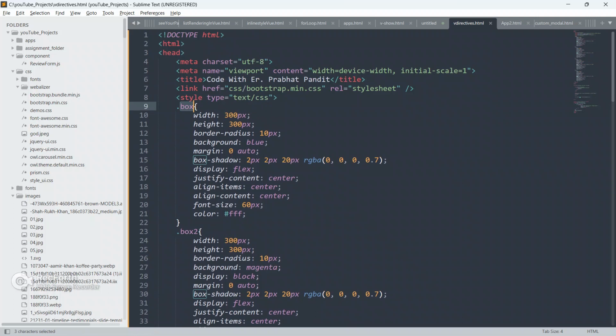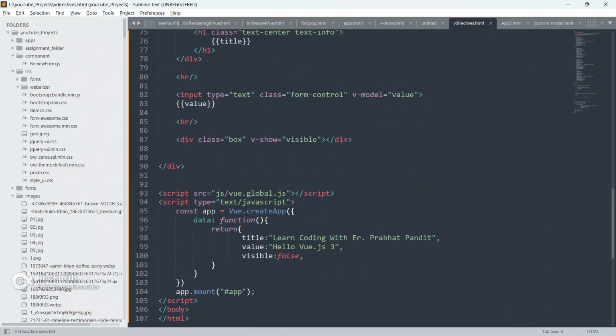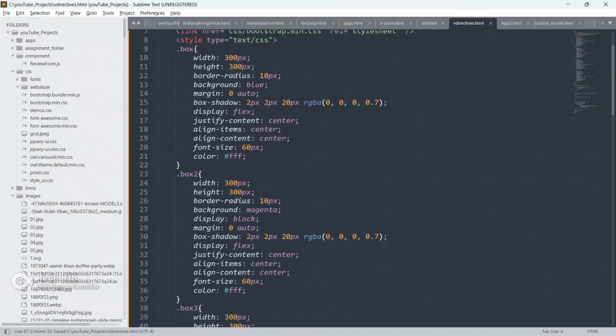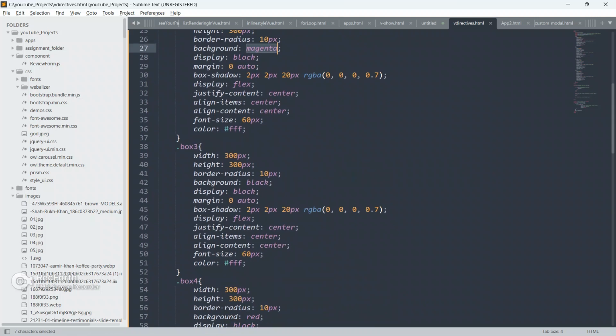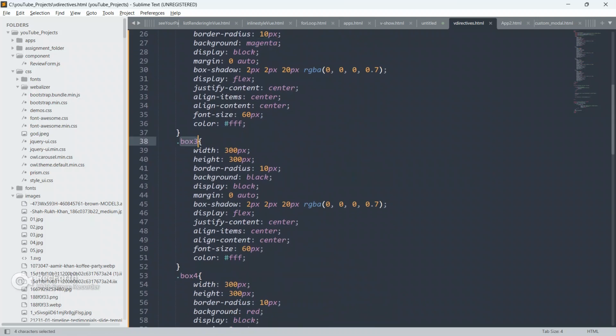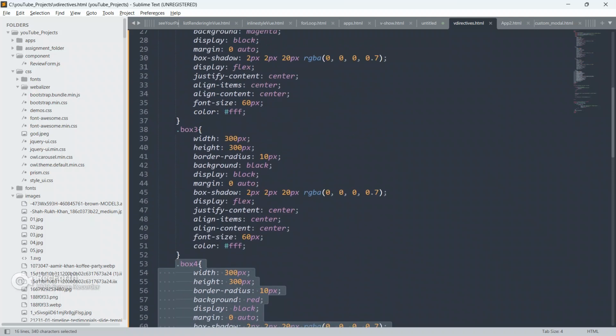See here, the box class is box, and the width is 200, height is 300, border radius is 10 pixel, background is blue, margin is 0 auto, box shadow is this, display is flex, justify content is center, align items is center, align content is center, font size is 60px, and color is white. As of now let it be. And likewise, guys, in box 2 only background color is changed to magenta, in box 3 background color is changed to black, and in box 4 background color is changed to red.